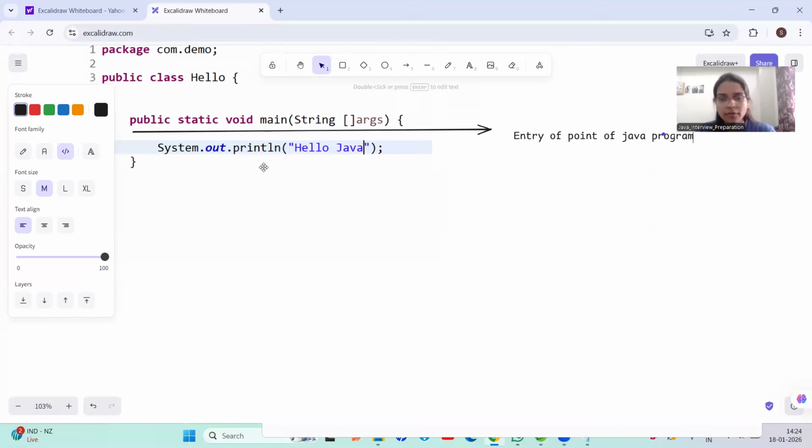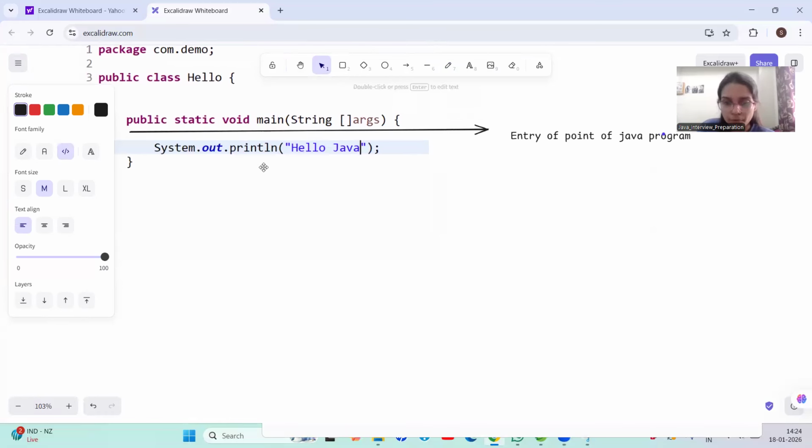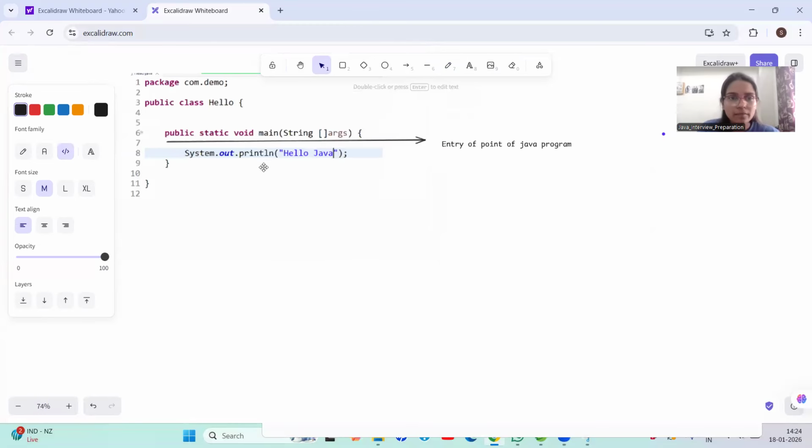So when you run your program, the JVM starts execution from your main method. In our program, this is our main method. So the JVM starts its execution from the main method.